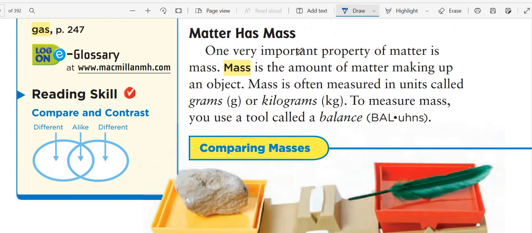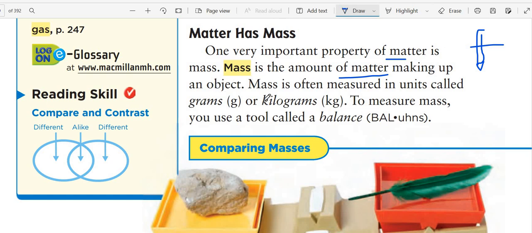Matter has mass. One very important property of matter is mass. The mass is the amount of matter making up the object. If we have a pencil, a pencil is made of wood, right? So the amount of wood in the pencil, I call it the mass of the matter. So the amount of matter making up the object, the amount of wood of the object, is equal to its mass.